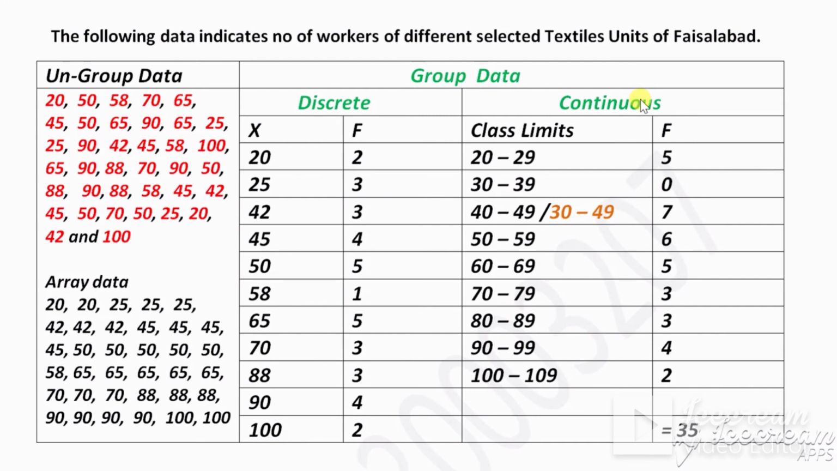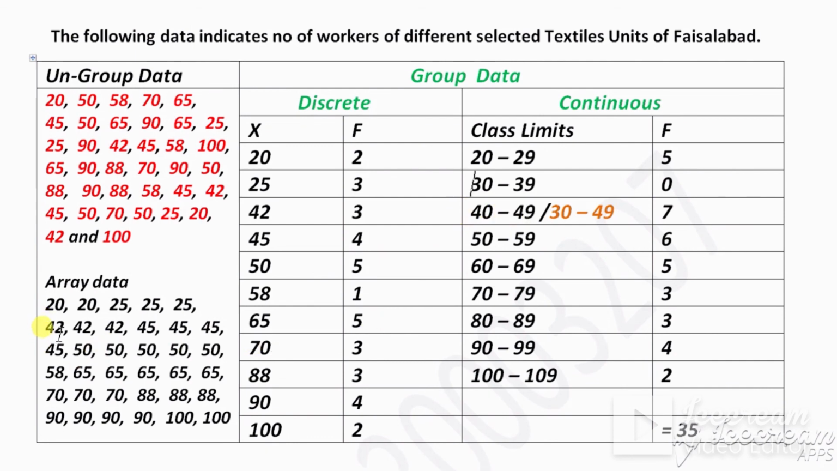So continuous data you will write either in class limits or in class boundaries. Now this is the frequency. How many numbers repeat from 20 to 29? It is easy to count from here: 1, 2, 3, 4, 5. So 5 numbers in the first group. How many numbers from 30 to 39? There is no number from 30 to 39, so it is 0.